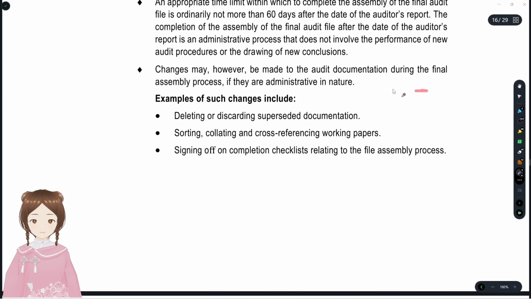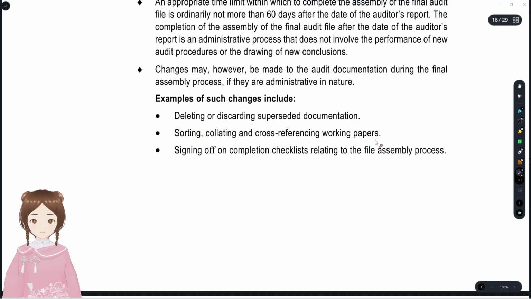The changes that are allowed in final assembly are deleting or discarding superseded documentation. Superseded documentation is overridden documentation. First you have done one calculation, then you have acquired some other knowledge, and you find that the first one is superseded by some additional information. So that documentation you could discard.